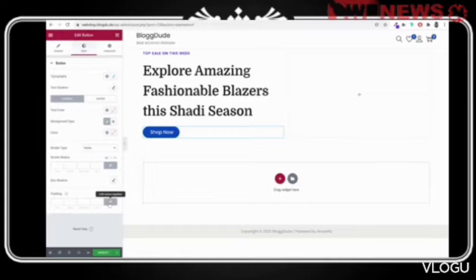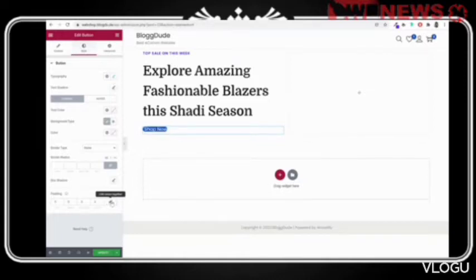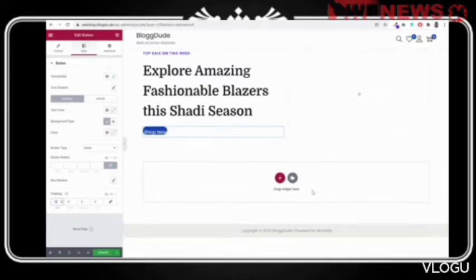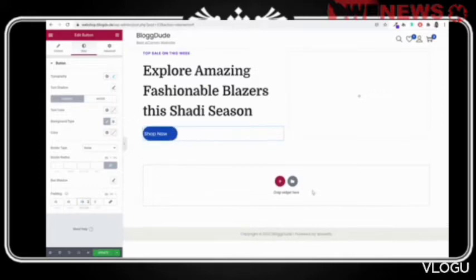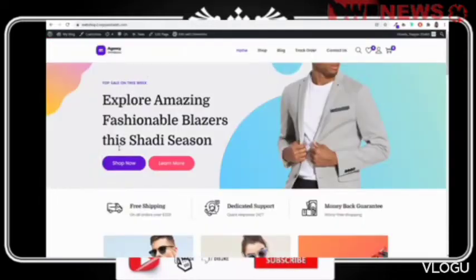So you can do one thing, delete the padding first, unlink the padding so that everything becomes 0. And now you can do one thing, for top and bottom, you can set this thing to 18 and left and right, you can make it 40. Now you have a nice big button. Background color is this color, but when you hover over this thing, it becomes darker. Okay, as you can see.